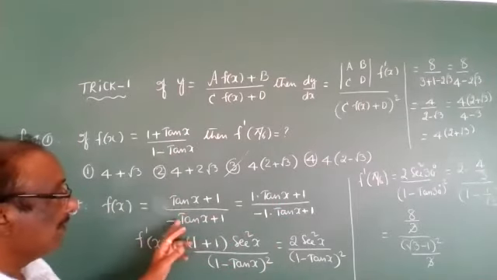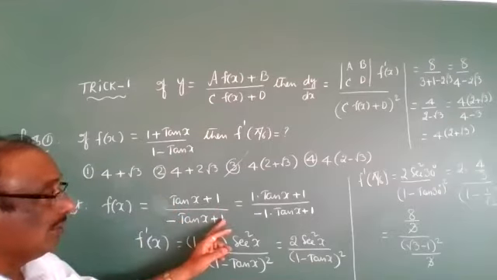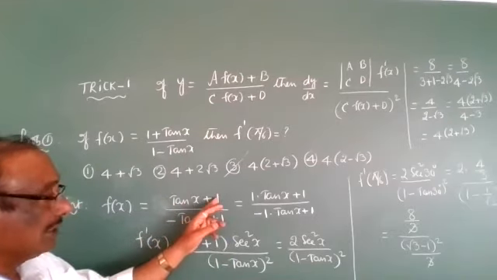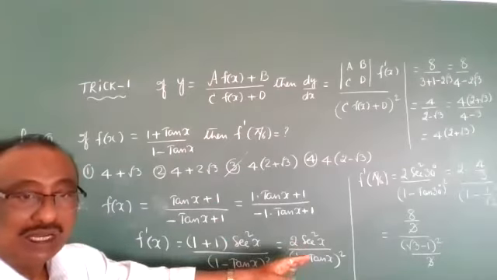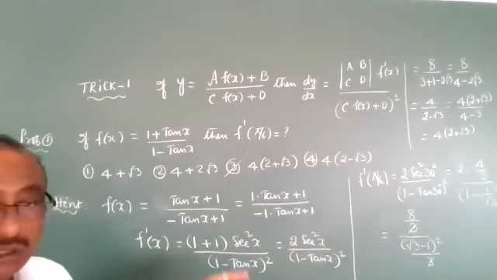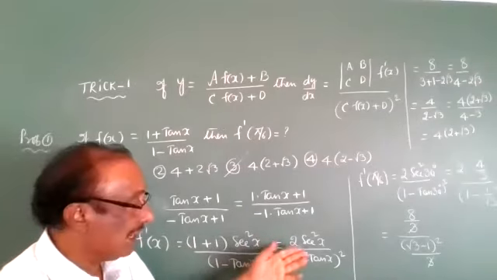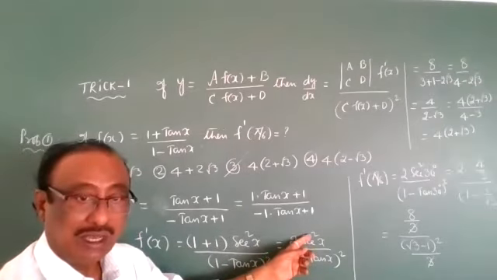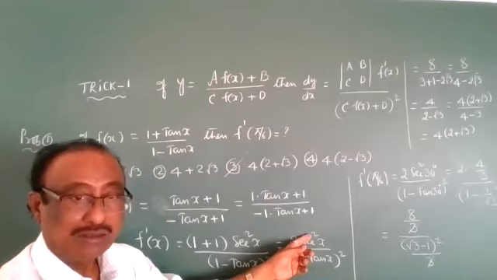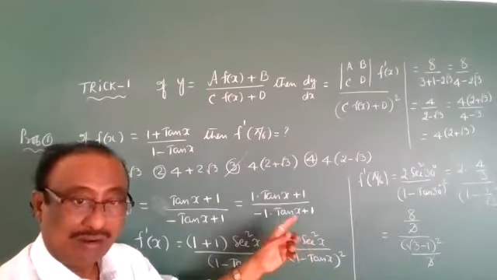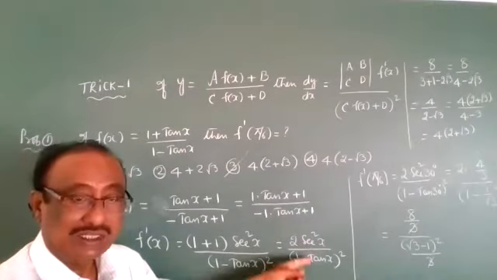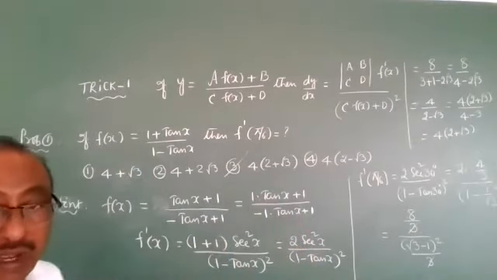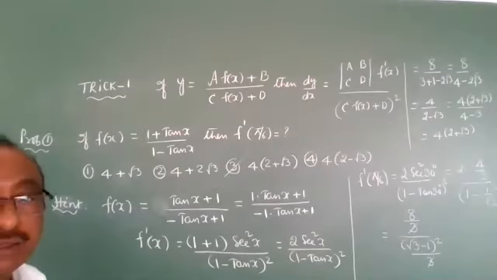Tan x plus 1 by minus tan x plus 1. 1 into 1 is 1, minus 1 into 1 is 2, so 2 tan x derivative is 2 secant square x by 1 minus tan x whole square. That's enough. Secant square x means 1 minus tan square x, so I will write 1 plus tan x into 1 minus tan x. 1 minus tan x is cancelled. Directly substitute and simplify, we get the answer. Okay? Right.